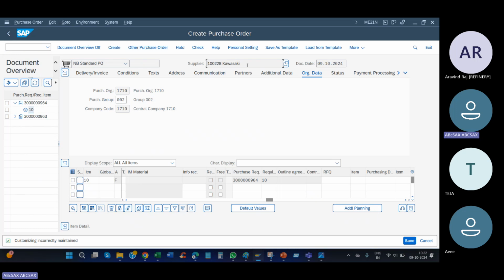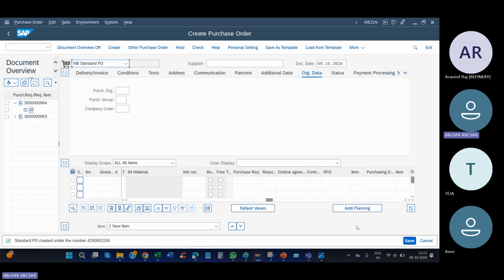I showed you how to take the vendor with this purchase organization. Press enter, enter. Any issues? I hope no. Check. Good, no issues. Okay, save it. Sorry, it's not post, saving. The PO you are not posting, the PO you are creating.